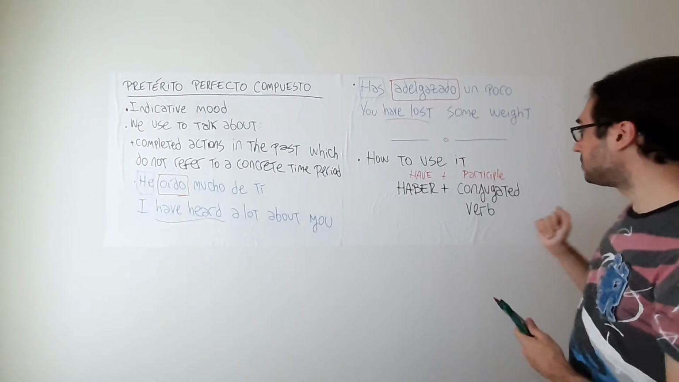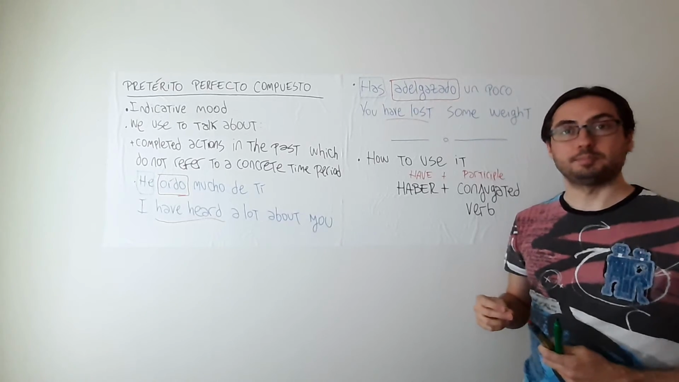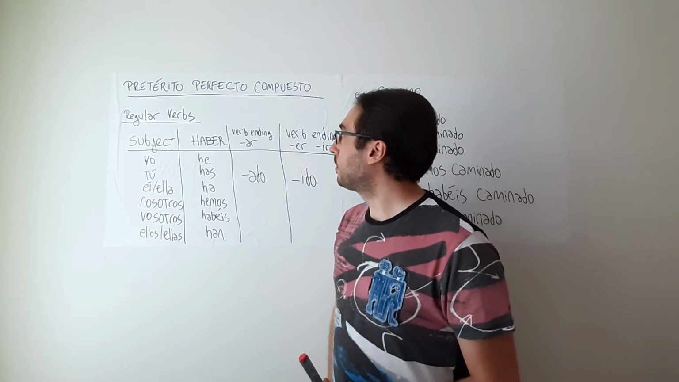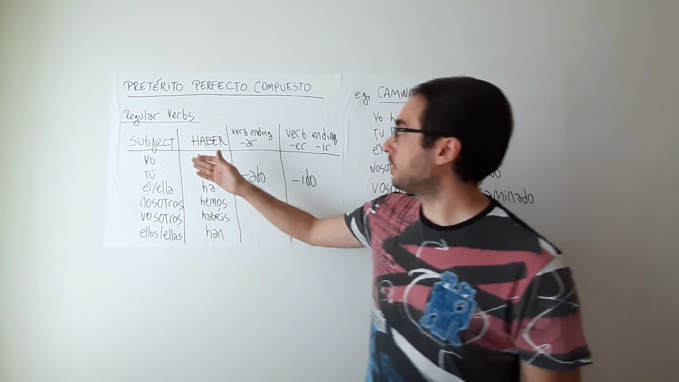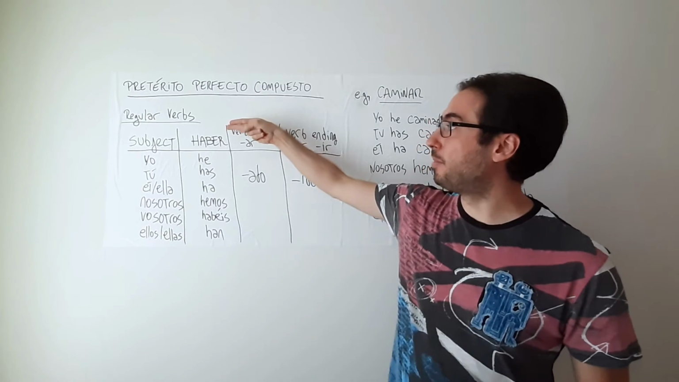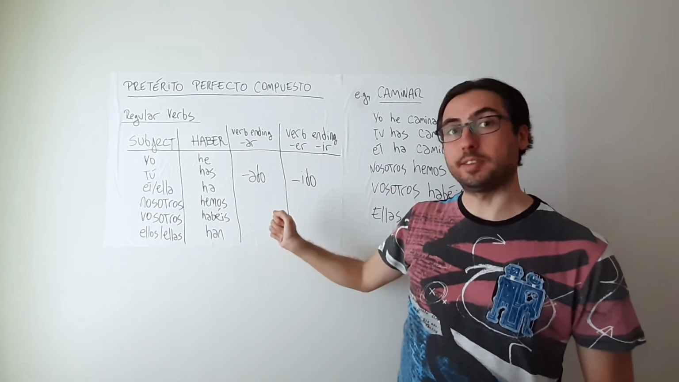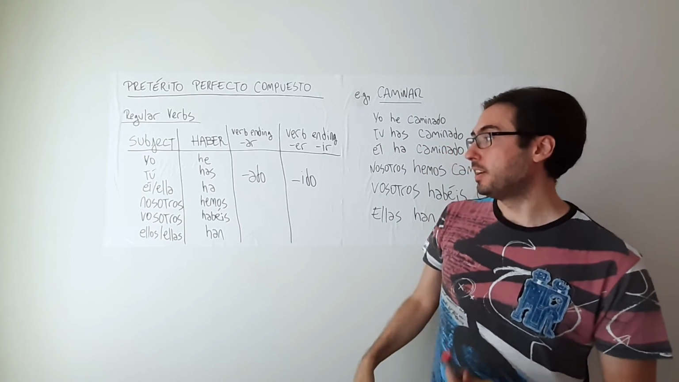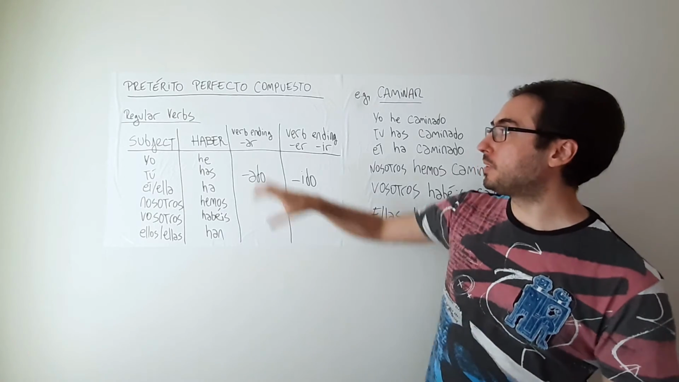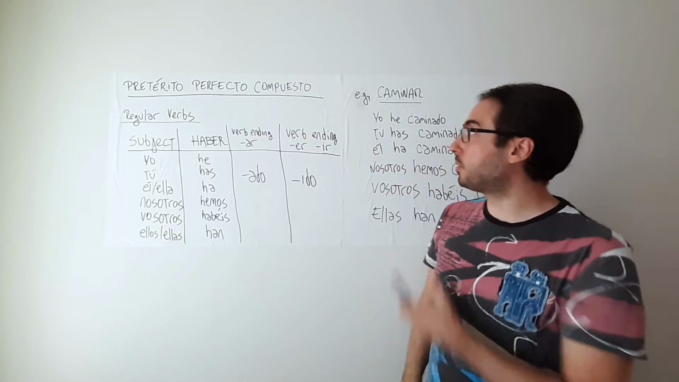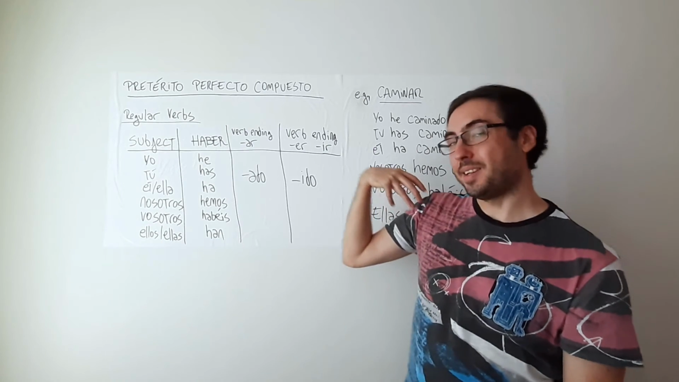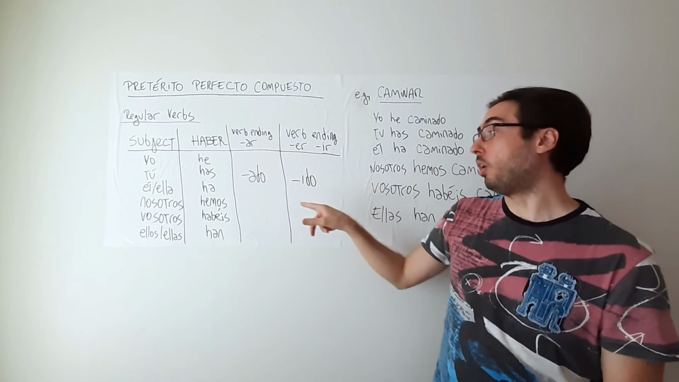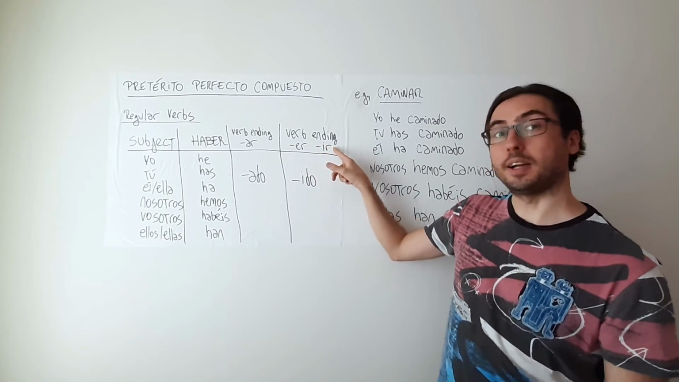But, well, talking about conjugation, let's see now how we conjugate these verbs. Let's see the conjugation of the regular verbs. For these verbs, we will always conjugate the verb haber, respecting the subject: yo he, tú has, él, ella ha, nosotros hemos, vosotros habéis, ellos, ellas han. And then we will take the verb following the auxiliary, and we will replace the infinitive ending by ado in the case of ar, or ido in the case of er and ir.